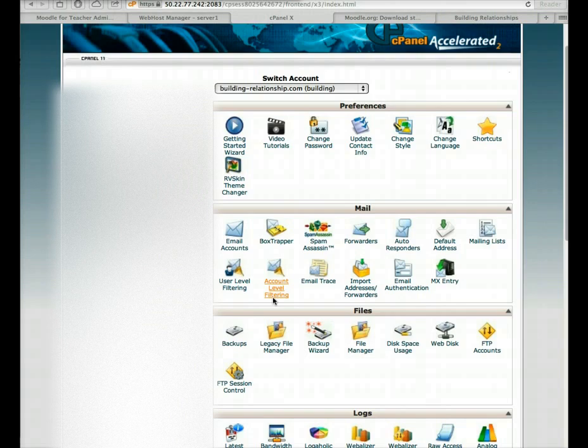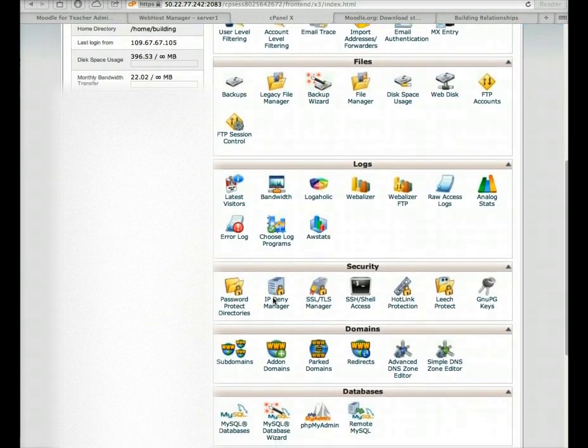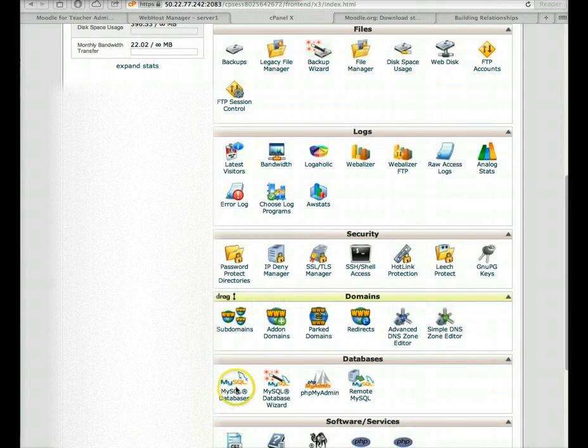So we'll start by scrolling down to MySQL right here. And the reason we're going to do that is we're going to create a database and a user for the database. After we do that, that's step one, we're going to go into phpMyAdmin. We're going to set some things there, and then we're going to go to the file manager, and that's it.